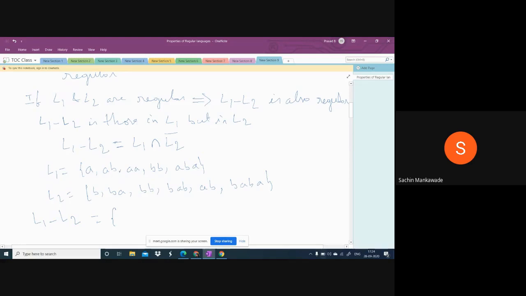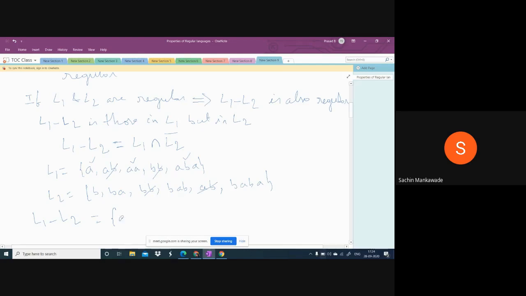First of all, find the common strings. AB is there, and AA is not there. BB is there. Now ABA. A is not in L2. AA is not in L2. ABA is not in L2, whereas AB and BB are in L2. So whatever the common strings, we will remove from L1, and whatever is left, that is A, AA and ABA, whatever is left in L1 comes under L1 minus L2.